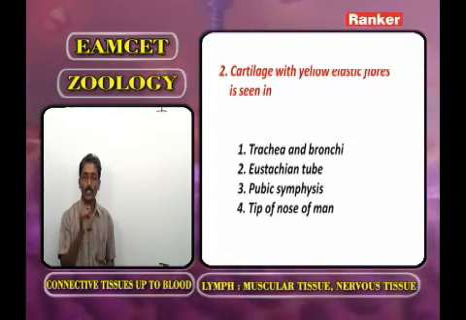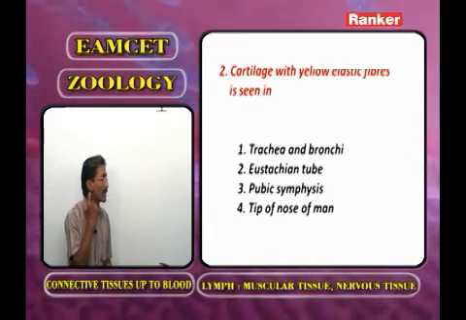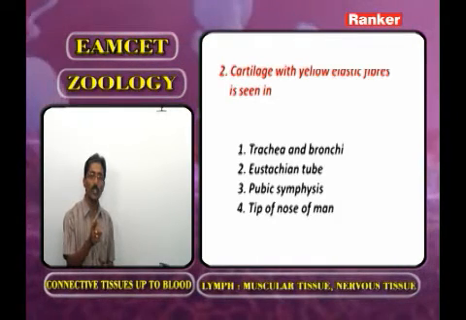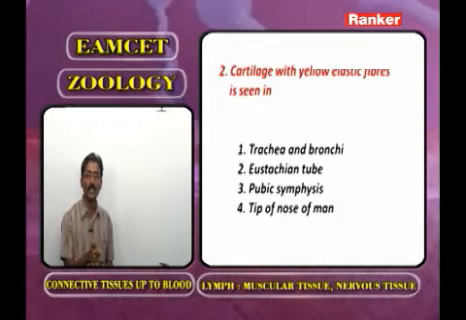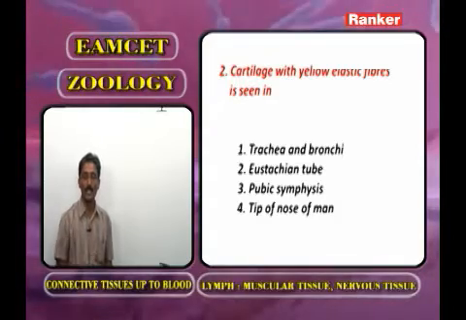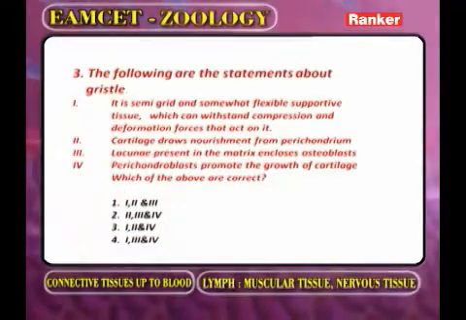Whereas in the eustachian tubes, between tympanum and pharynx, what is present? Eustachian tube. Such eustachian tube is made by what type of cartilage? That is elastic cartilage. Such elastic cartilage having what type of fibers? Yellow elastin fibers. Now the answer is the second one. Now we go for the next question.